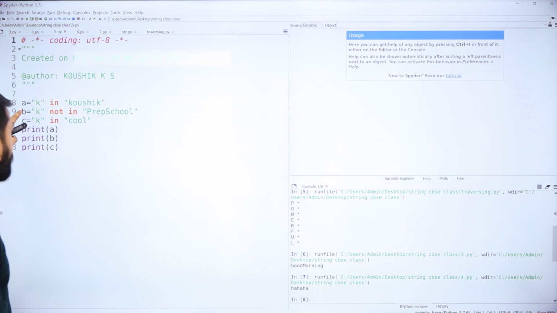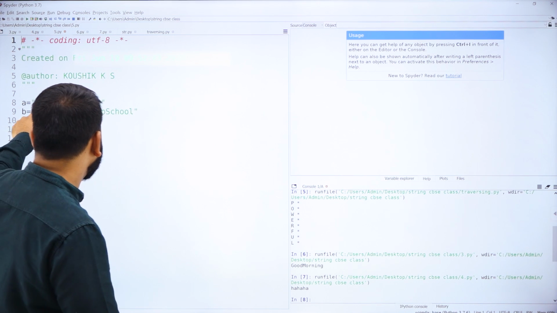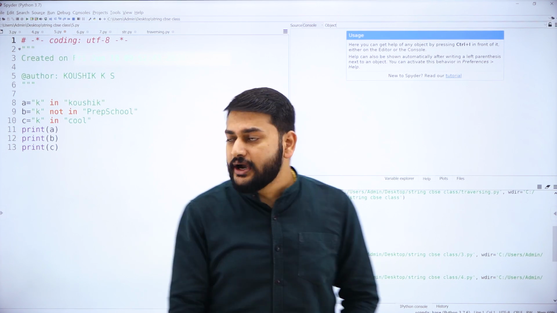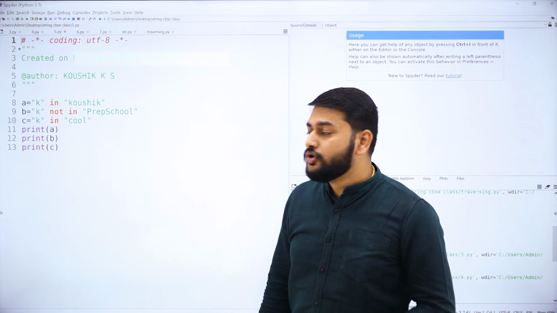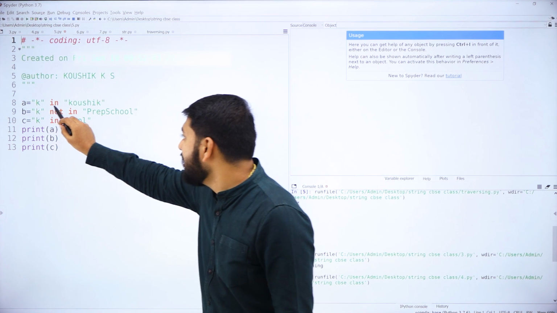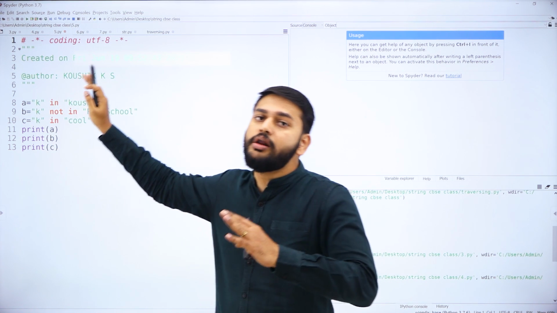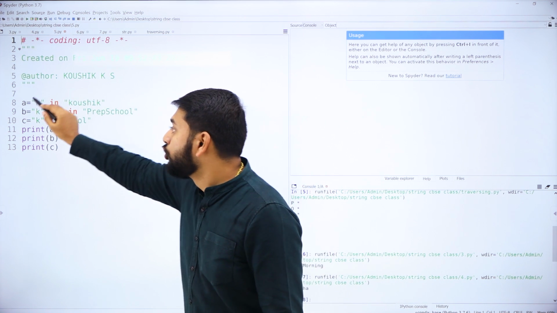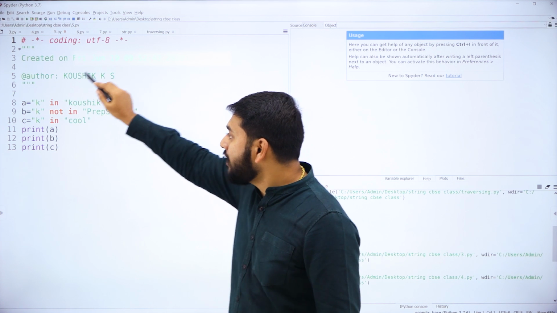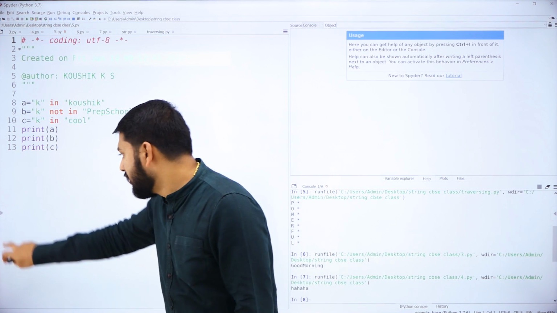You need to observe here. I have taken the first string as K and I'm using the operator in. So what am I trying to do? My dear students, I'm just checking whether K is there in Kaushik or not. Suppose K is present in this string, then it will return true. That true value will be stored in the variable A. That is what you need to remember.